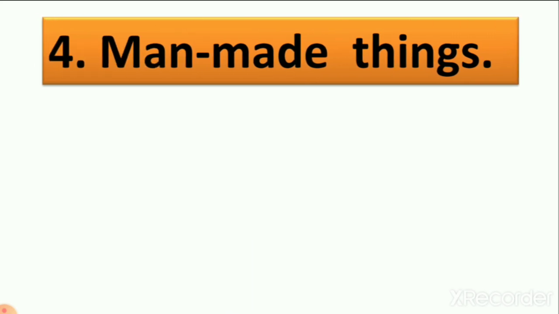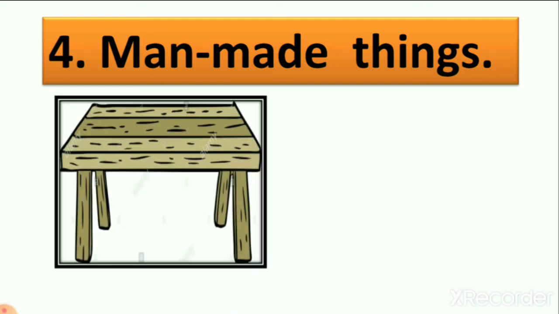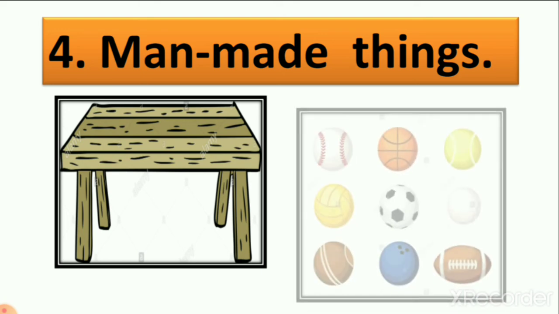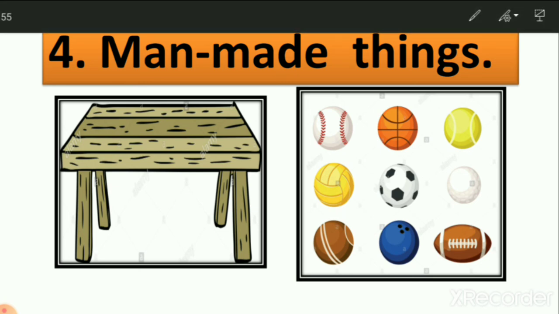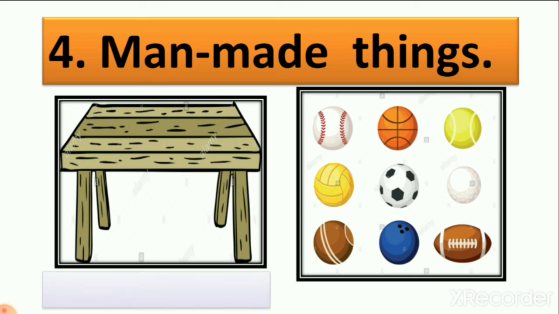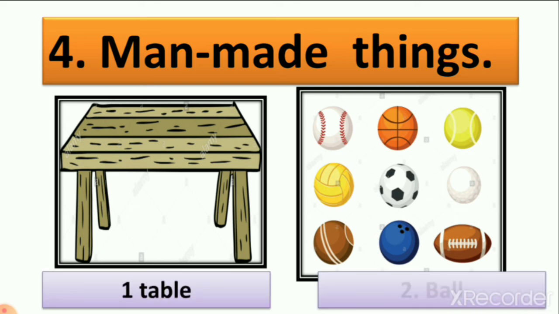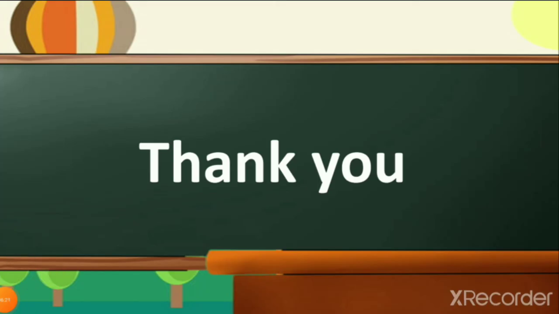Number 4. Man-made things, things which are made by man. Which are they? Book, pen, pencil, eraser, car. We write here table and ball, because we used to play with a ball. So we write the spelling of table and the spelling of ball. In this you have to write two names for each. Man-made things: table and ball. So here we complete our exam revision of lesson number 2.